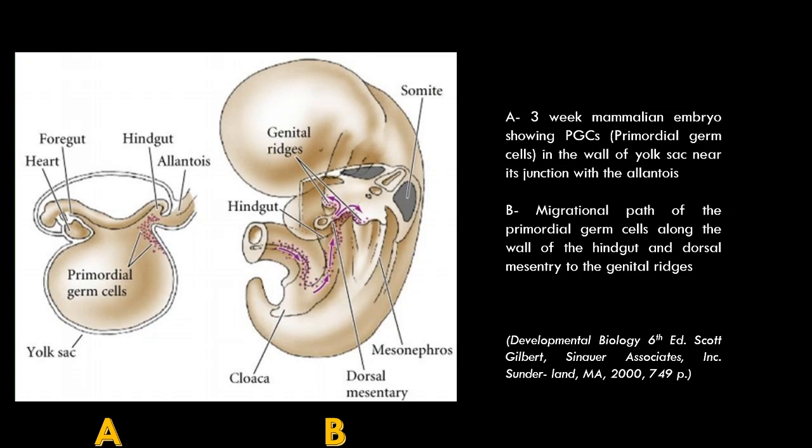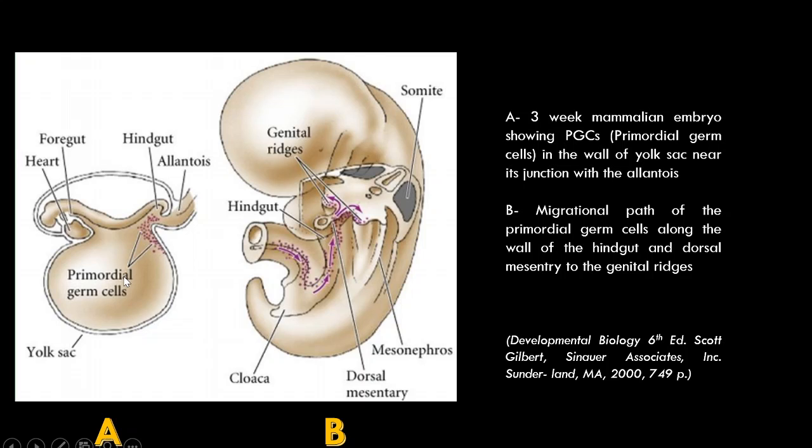Now we look at the mammals. Figure A shows a 3-week-old mammalian embryo. Here we can see the primordial germ cells are originating from the wall of the yolk sac. So the yolk sac is an extra embryonic membrane.